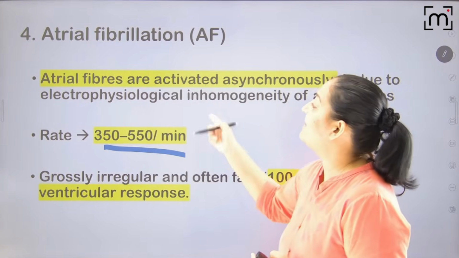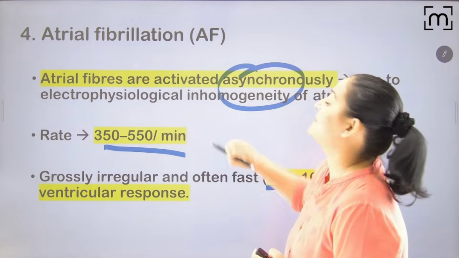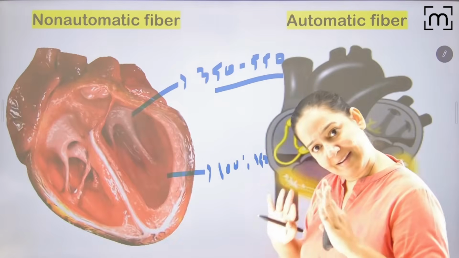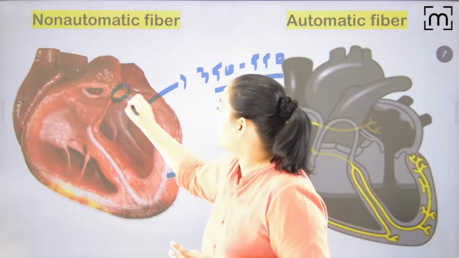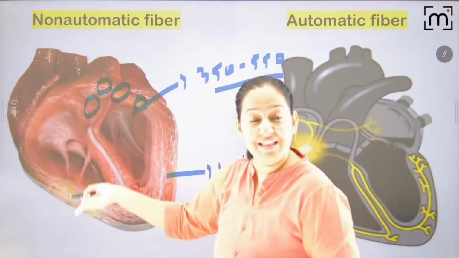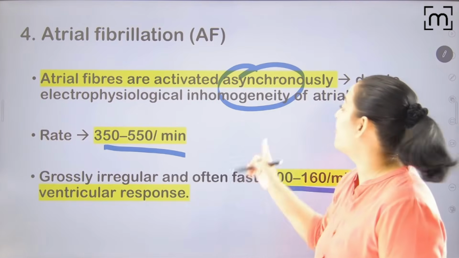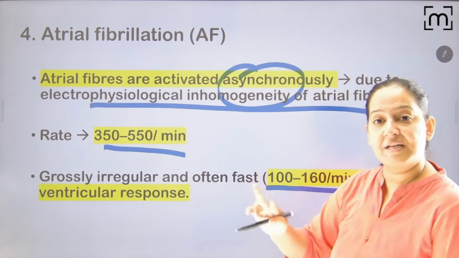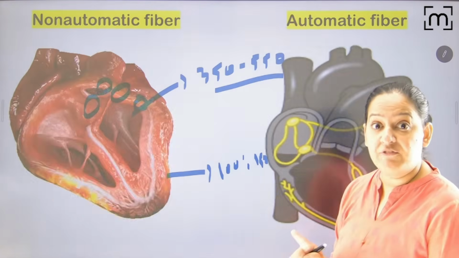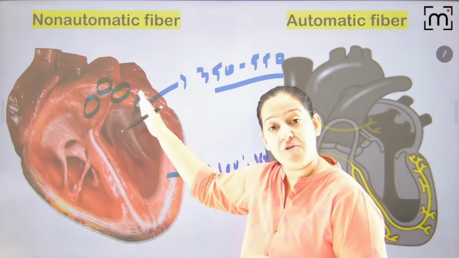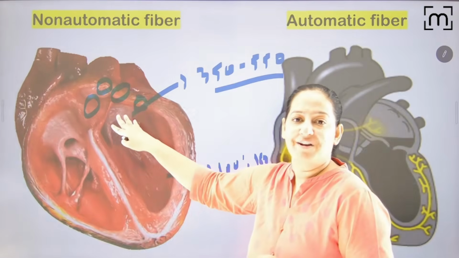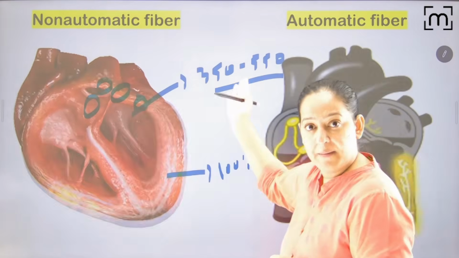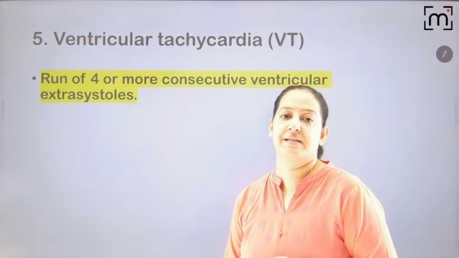But the point is that here the atrial fibers are contracting asynchronously. It is contracting at 350 to 550, I agree, that's okay. But here they are contracting asynchronously. That is the highlight. They are contracting asynchronously because of electrophysiological inhomogeneity in the atrial fibers. That is fibrillation. The rate is also high, but they are contracting asynchronously. That is the main thing.